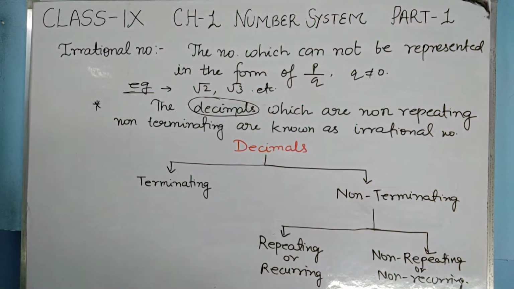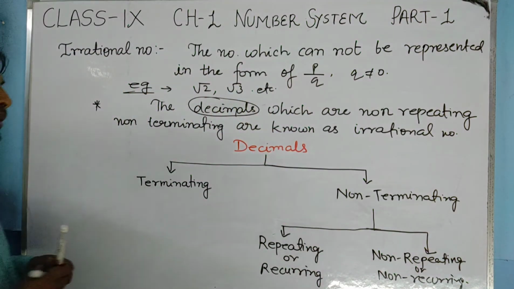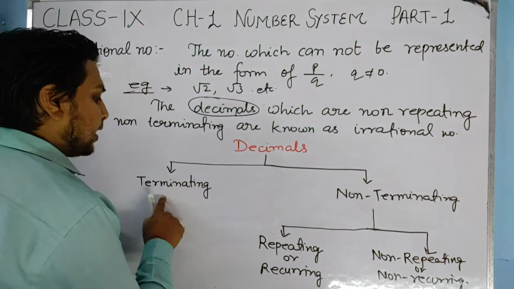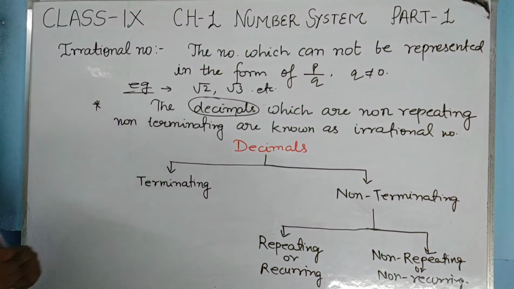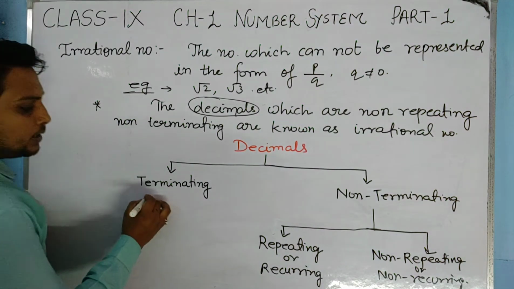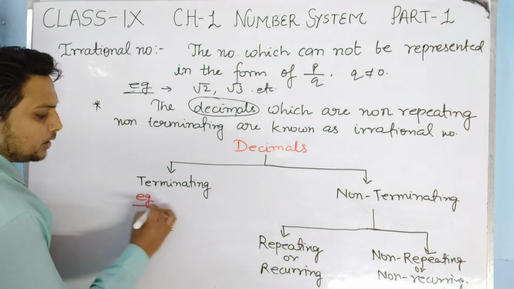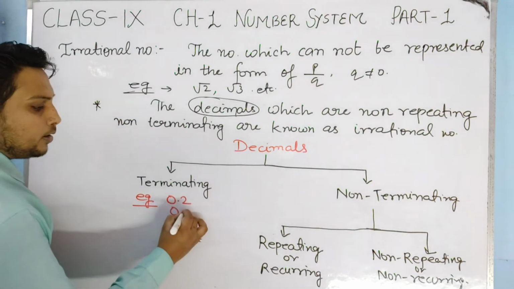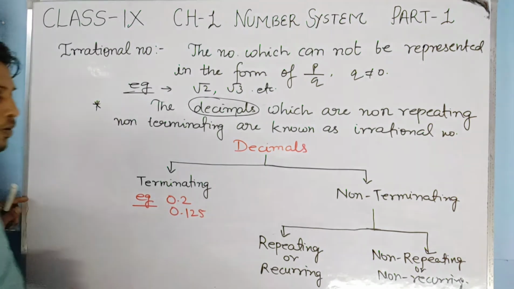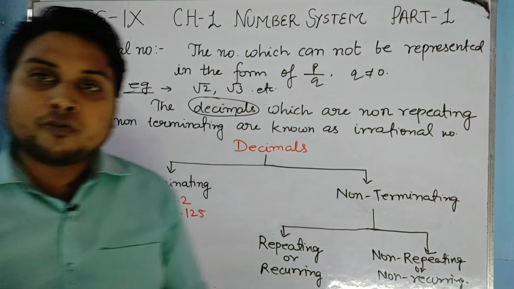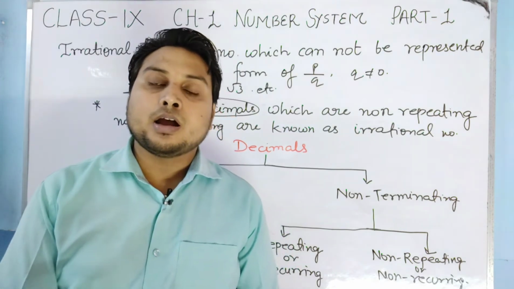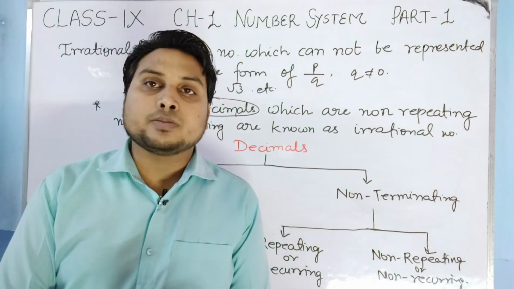Okay, now let us understand what these types of decimals are. Decimals are of two types: one is terminating and one is non-terminating. Terminating decimals, for example 0.2 and 0.125, are the kind of decimals which terminate after a few places of decimal.